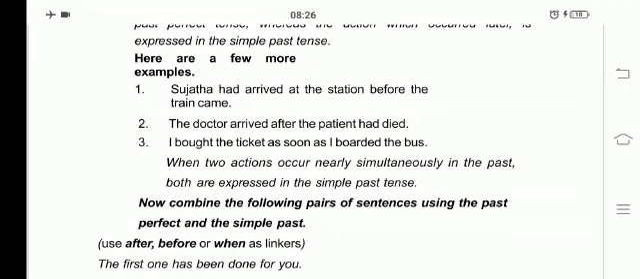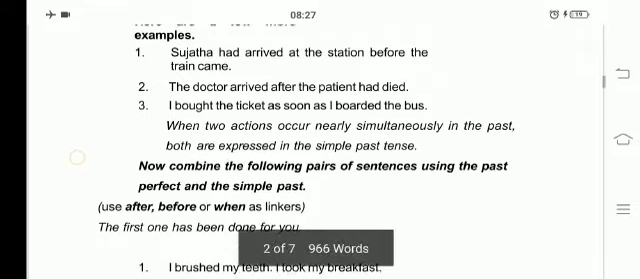Third is I bought the tickets as soon as I boarded the bus. When two actions occur nearly simultaneously in the past, both are expressed in the simple past tense. Here they are saying that when two actions occur nearly simultaneously in the past, they are expressed in the simple past tense only. So here they have given us an exercise.